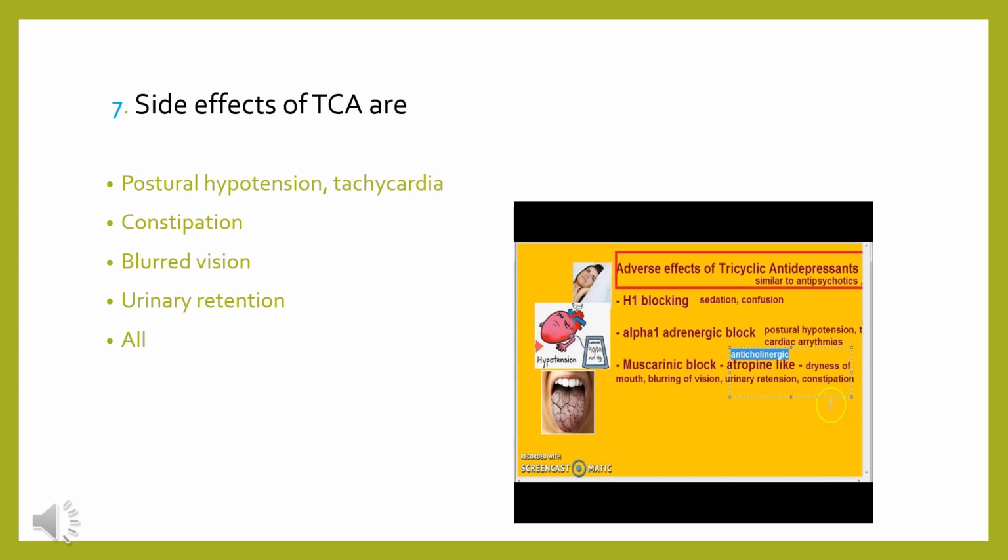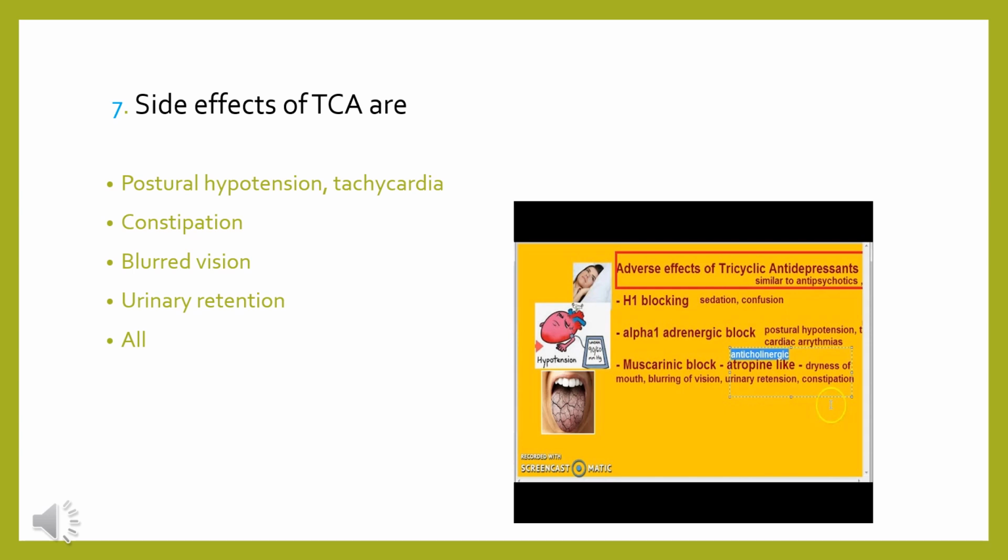Side effects of TCAs are postural hypotension and tachycardia, constipation, blurred vision, urinary retention, or all of the above options are correct. Tricyclic antidepressants, besides acting on serotonin and noradrenergic receptors, act on histamine receptors also, so they have H1 blocking action, and because of this they can cause sedation and confusion.